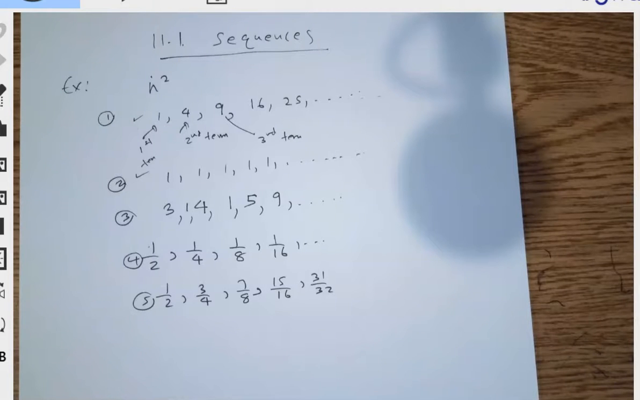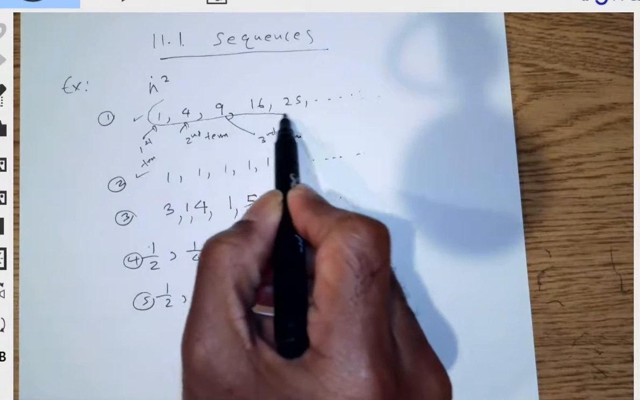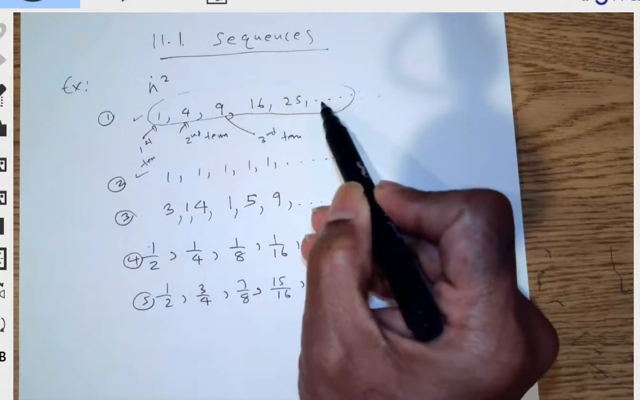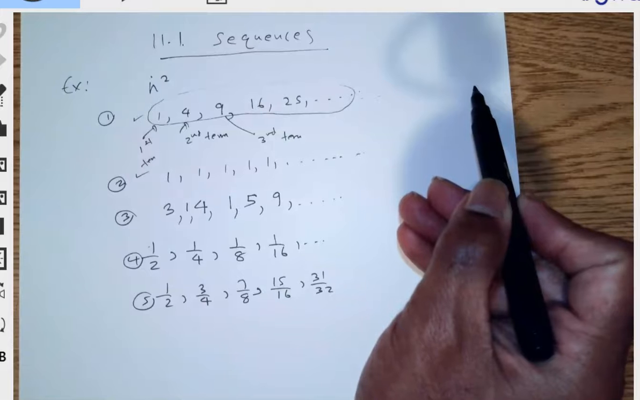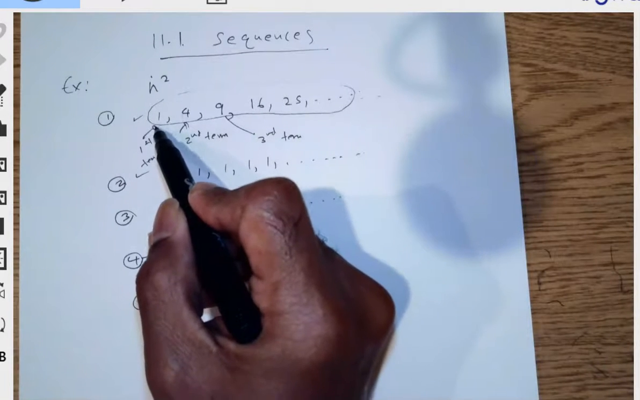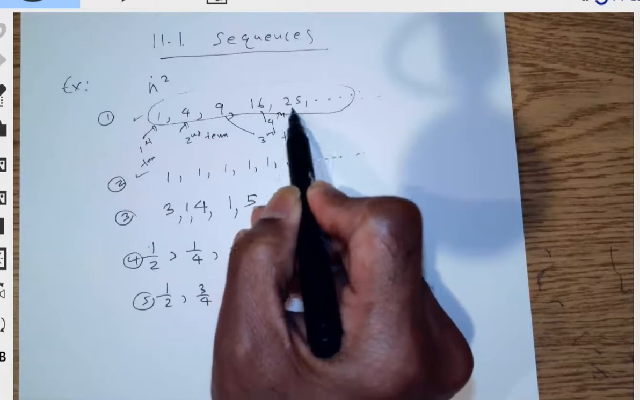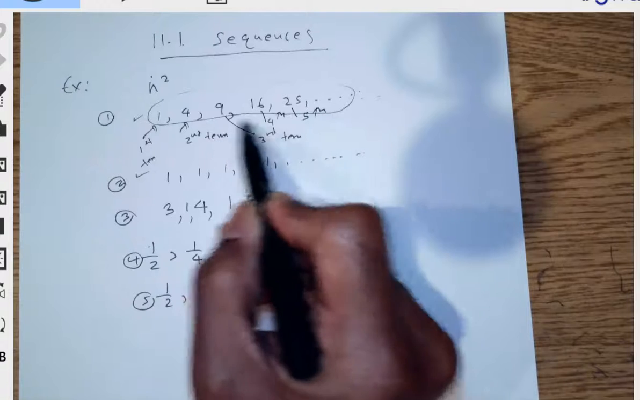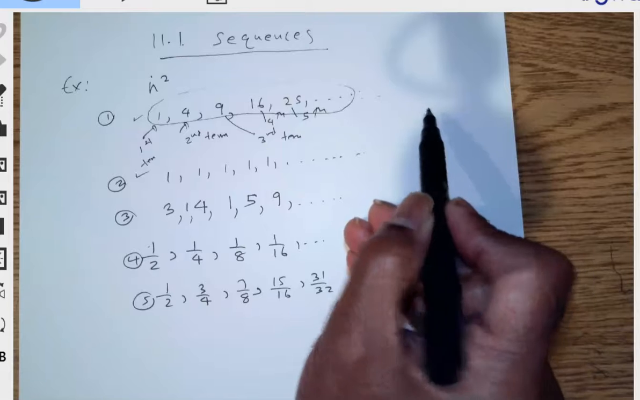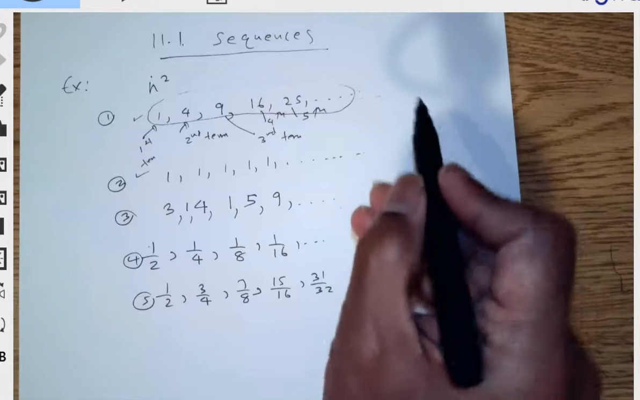So let's try to understand what a sequence is. A sequence is a bunch of numbers, like the first one you see: 1, 4, 9, 16, 25. The only thing is that it has to go to infinity. There should be infinitely many numbers, but at the same time, we should be able to label the numbers as the first number, second number, third number, fourth number, fifth number, sixth number, and so on. So anything that can be labeled as the first, second, third, all the way to infinity is really a sequence.